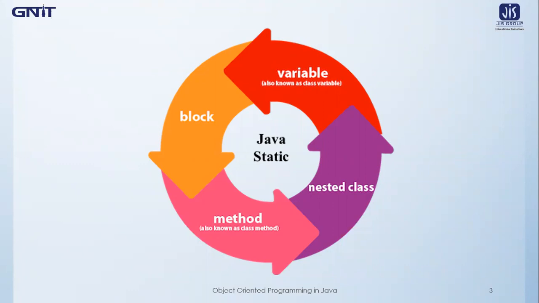Using static before main is mandatory. That's because if you want to access main, you should not create any object. Main should be accessible from anywhere, because we know that program execution starts from main. So main should have access to everything.